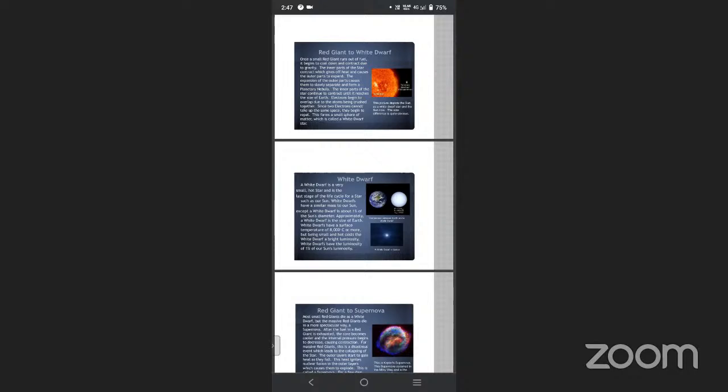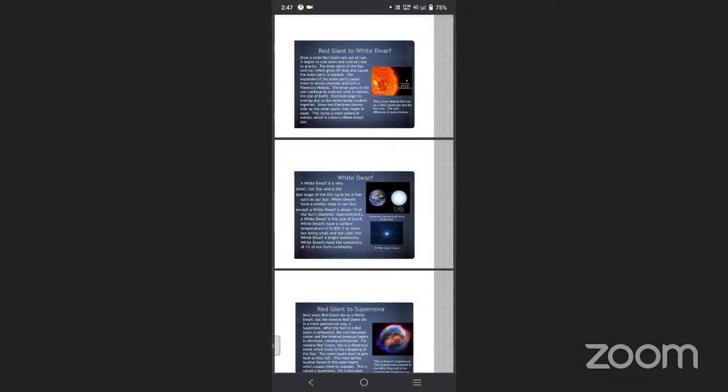The inner parts of the star contract, which gives off heat and causes the outer parts to expand. The expansion of the outer parts causes them to slowly separate and form a planetary nebula. After the outer parts explode, that explosion causes a planetary nebula.